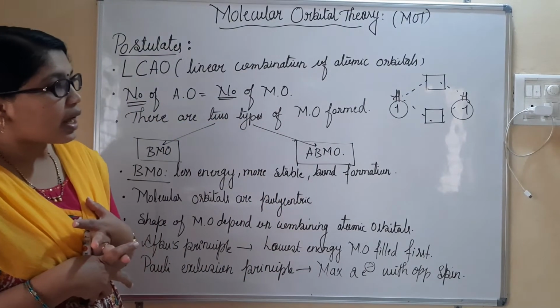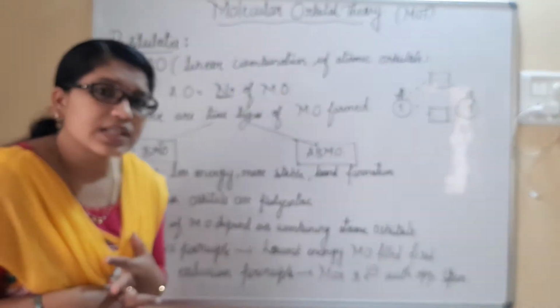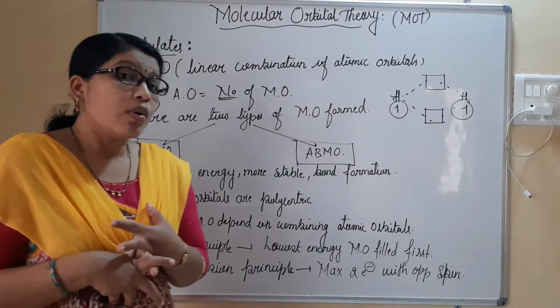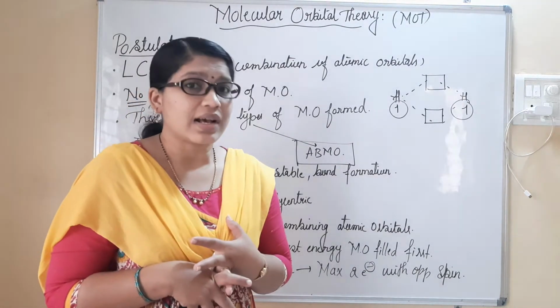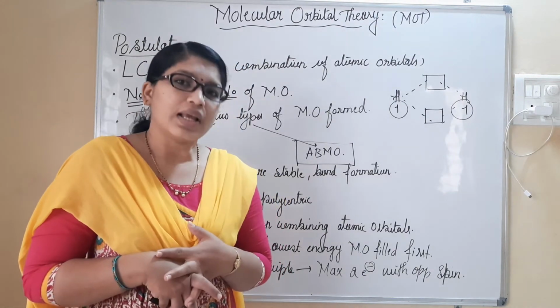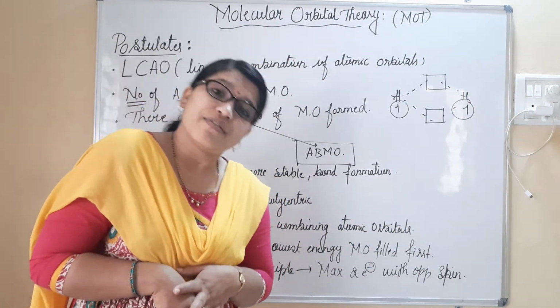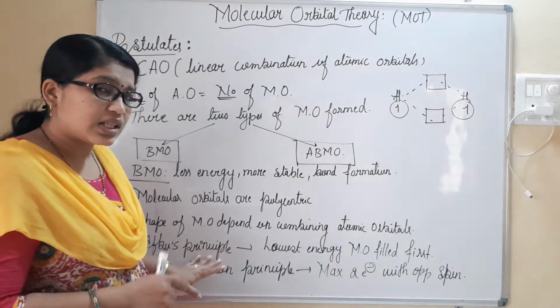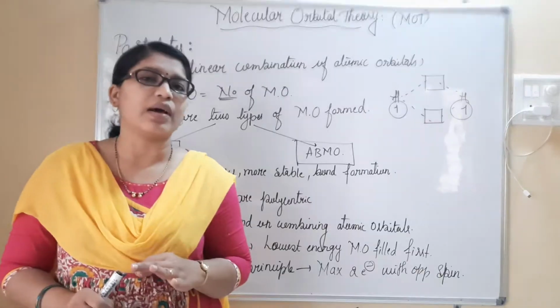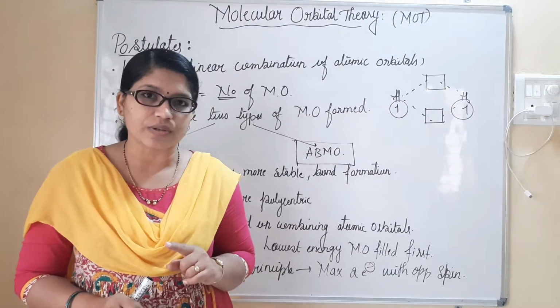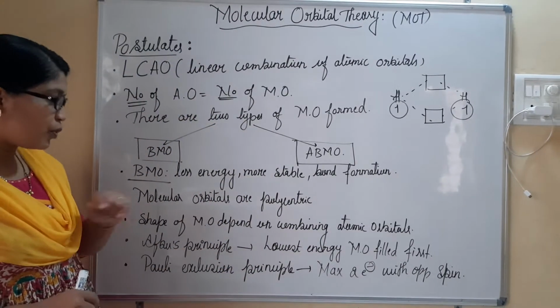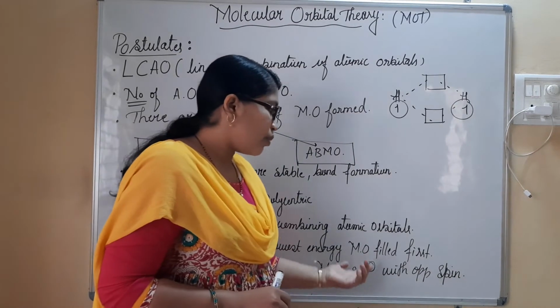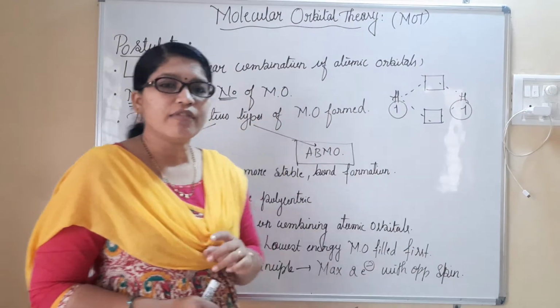So which orbital has the lowest energy? As I already told you, the bonding molecular orbital has got less energy. Less energy orbitals are filled first according to Aufbau's principle. We have discussed this in detail in a fantastic manner in the chapter Atomic Structure. So according to Aufbau's principle, the lowest energy molecular orbitals should be filled first.